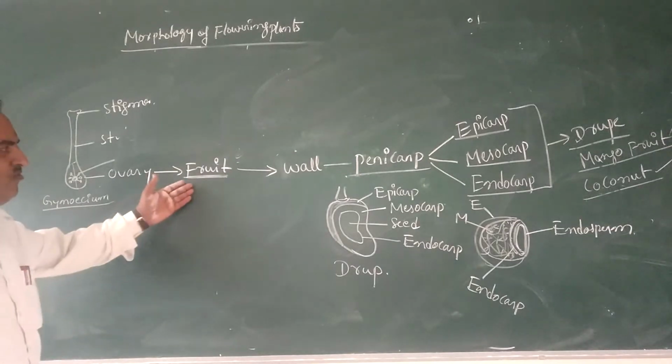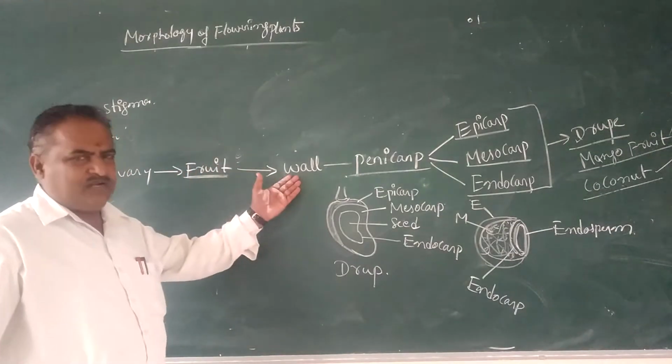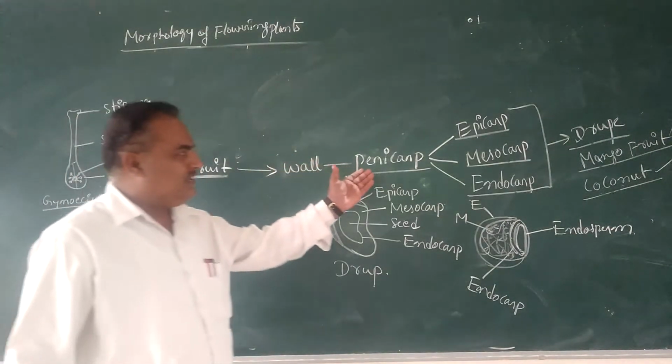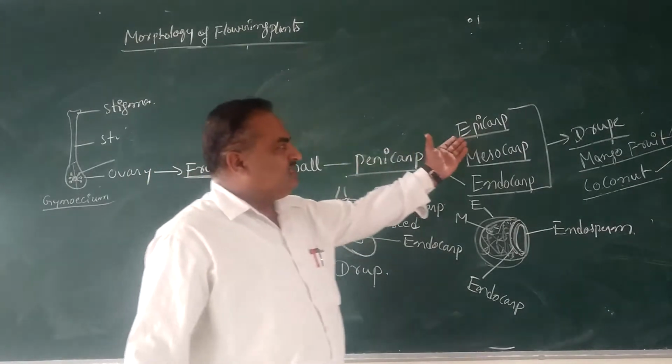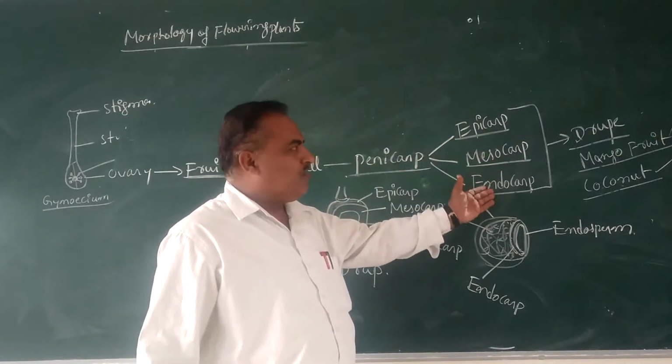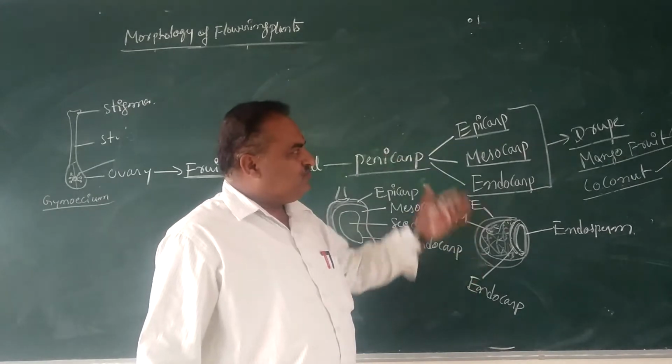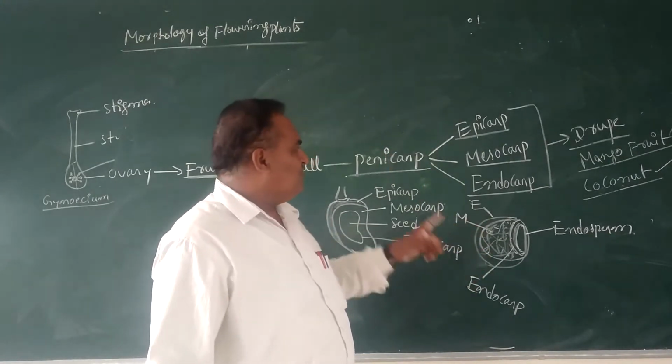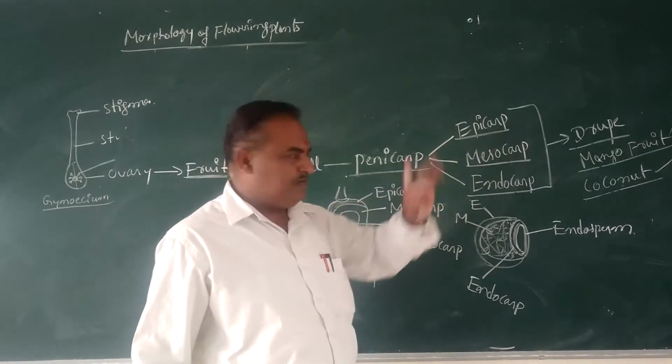That is about the fruit. The fruit wall, the protective layer of the fruit, is called a pericarp. The pericarp is differentiated into epicarp, mesocarp and endocarp. A fruit with all these three layers is called a drupe.